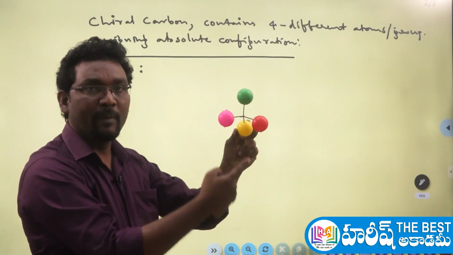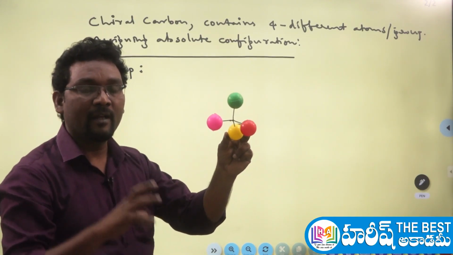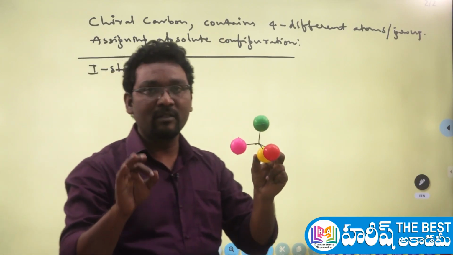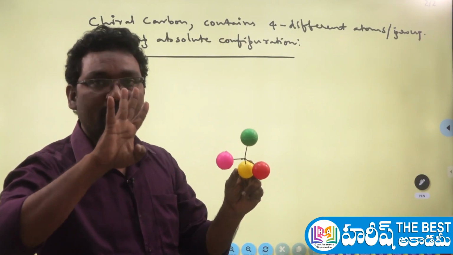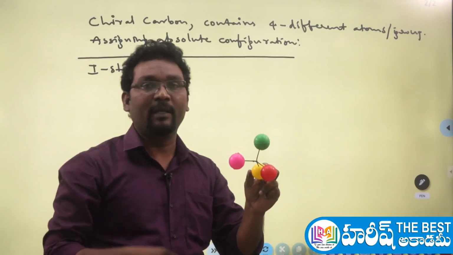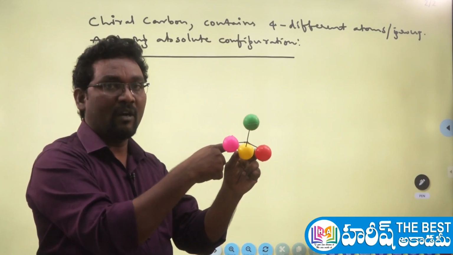Now, do you remember here? 1, 2, 3, 4 priorities are given here. That is the first step. In the first step, you have to give the 4 priorities to the 4 different groups. That's it. What is the second step here? Now what you have to do is, from the opposite side of the 4th priority group.